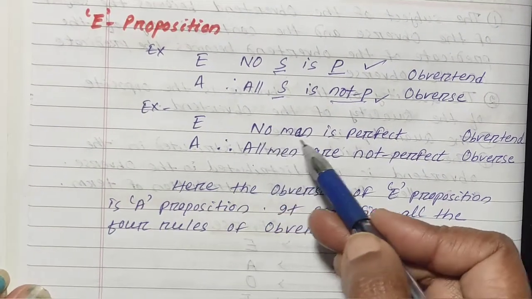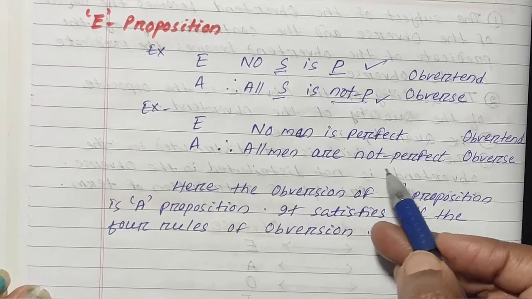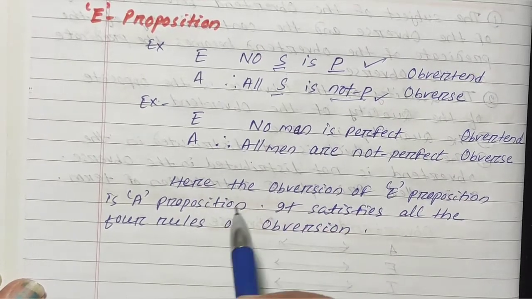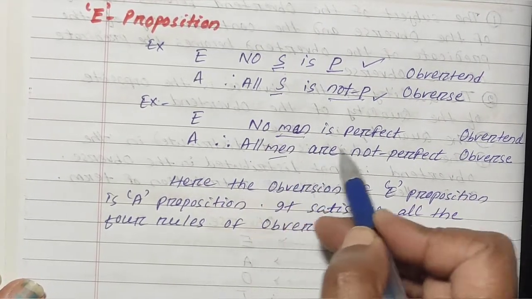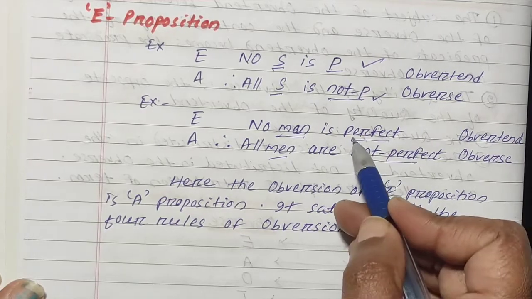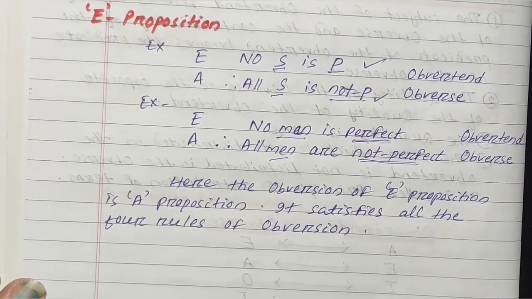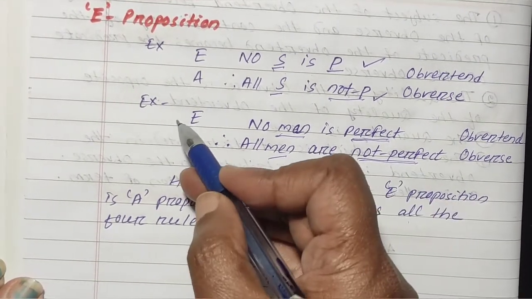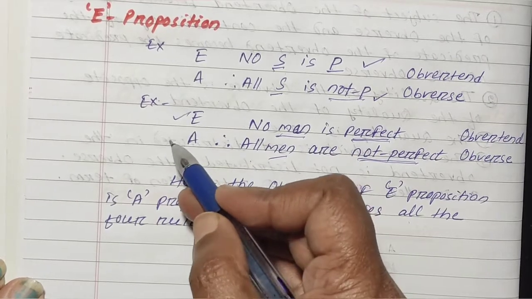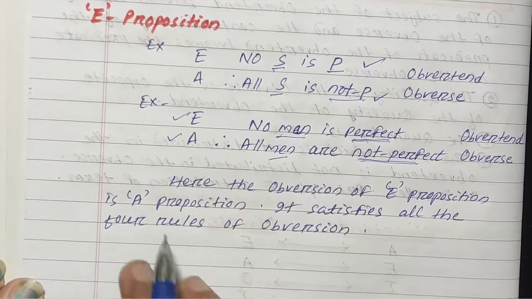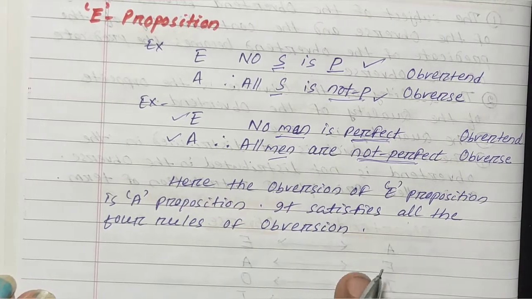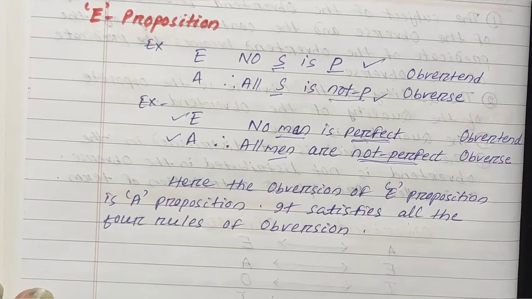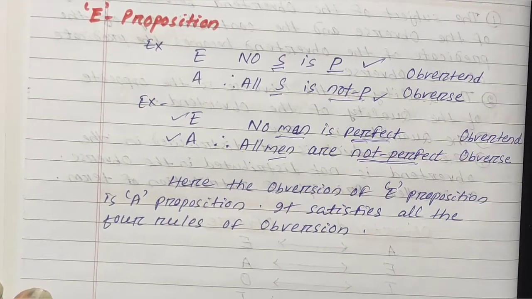Similarly here also: no man is perfect, all men are not perfect. The obvertend and obverse are E proposition and A proposition. The subject is the same and the predicate is contradictory: the contradiction of perfect is non-perfect. In quality and quantity, the quality changes, E proposition is negative and A proposition is affirmative, and both are universal. Here the obversion of E proposition is A proposition. It satisfies all the rules of obversion.